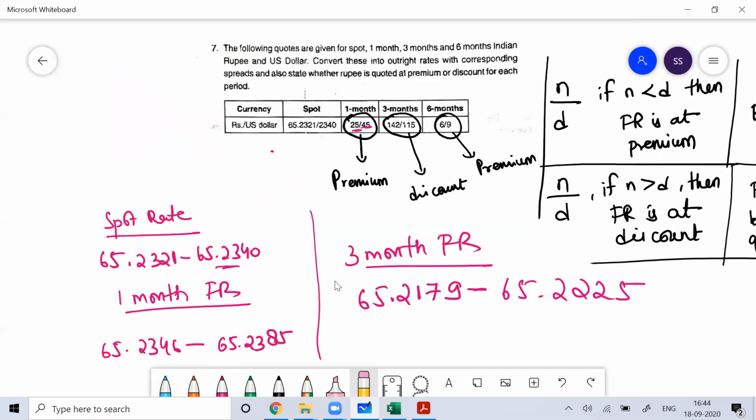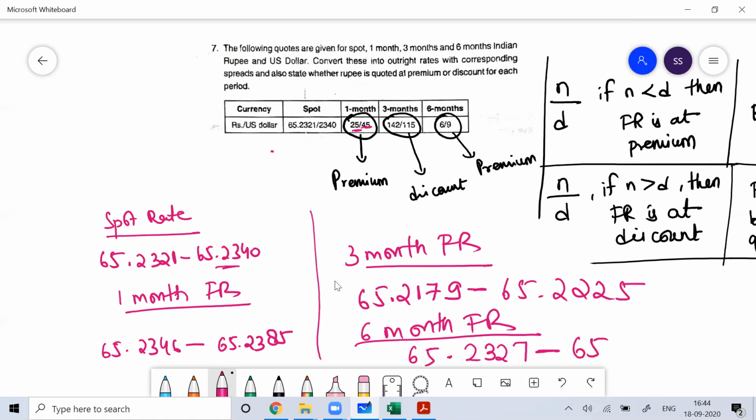So this is the 3 month forward rate. Where they are at a discount, subtract. If they are at a premium, add. Now if I ask you for the 6 month forward rate, it is 6 by 9, so they are at a premium, so add 6. Adding 6 to 65.2321 gives 65.2327. Then the ask rate is 65.2340, add 9, so it becomes 65.2349. That's it.